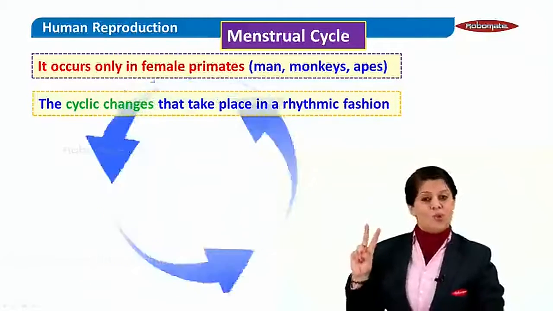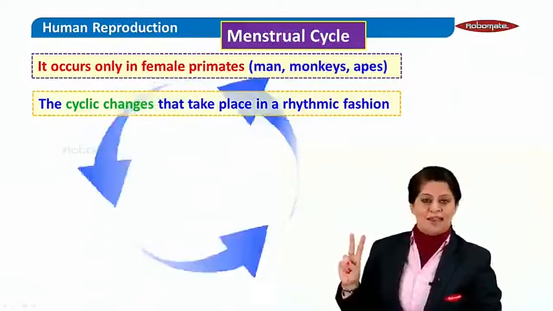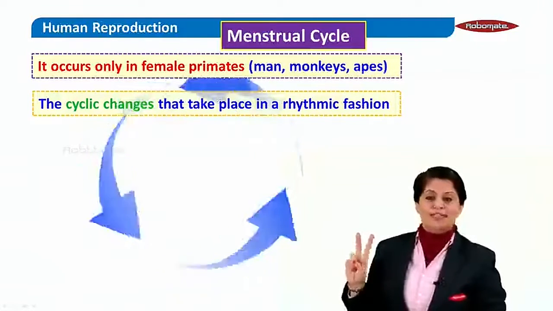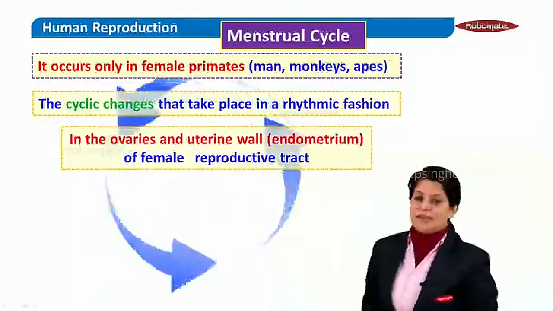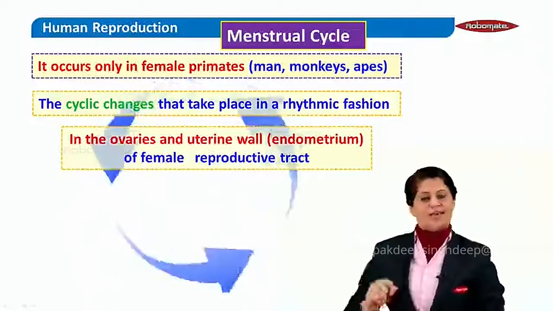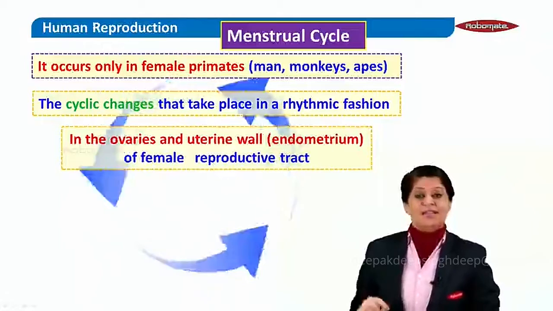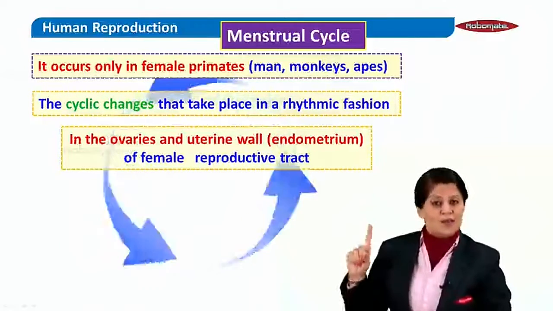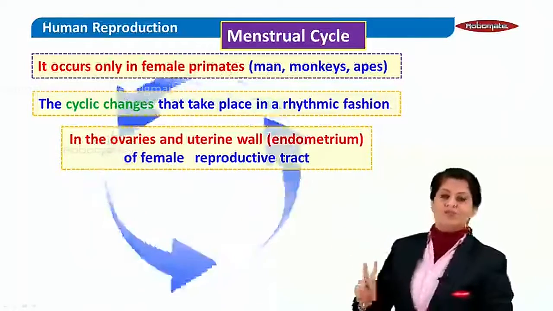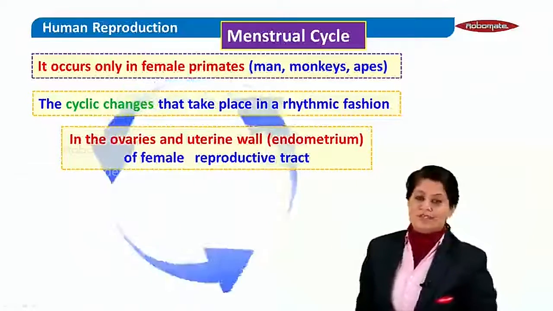In two organs in a female, which are the ovaries and the uterus of the female reproductive tract. So it's easy to define the menstrual cycle: cyclic changes in a rhythmic fashion occurring in the ovaries and the uterus of the female genital tract.